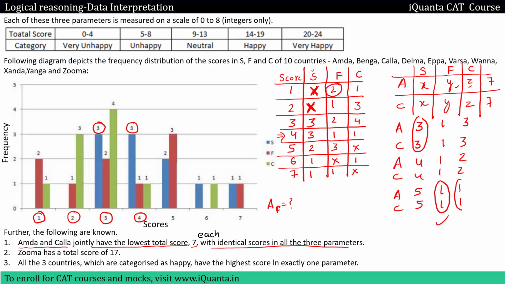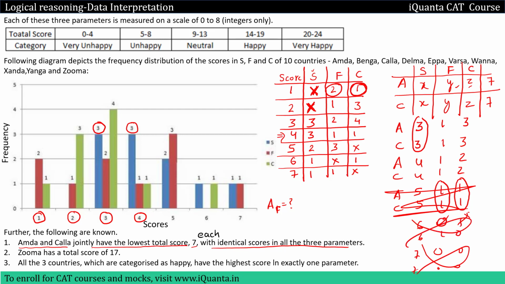Let us check for C. Can we give score of 1 to 2 countries? No, we can give only score 1 to 1 country in C, okay. So this is not possible. So this is gone, okay. Then with 6 and 7, that means if I give 6, 6, 7, 7, that is not possible because here we'll have 0, 0, which is impossible. For 6, we'll have pairs 0, 1, 1, 0, which is impossible, okay. So we had to give the answer score of A in F, which is 1, okay, in every case. So 1 will be the correct answer to the first question.